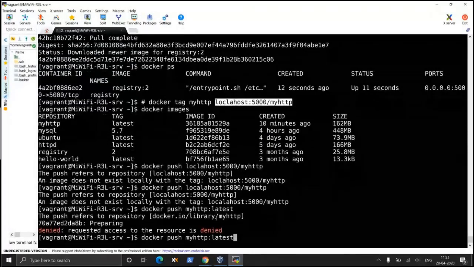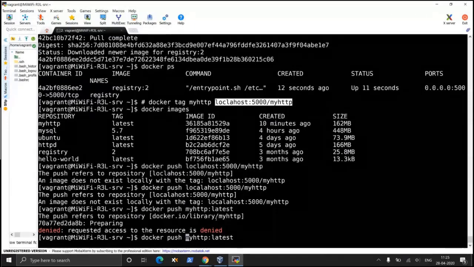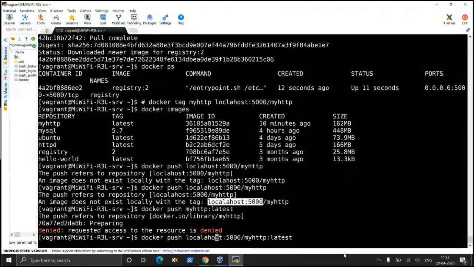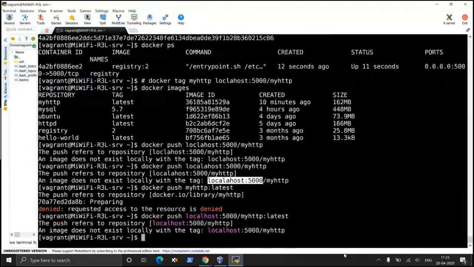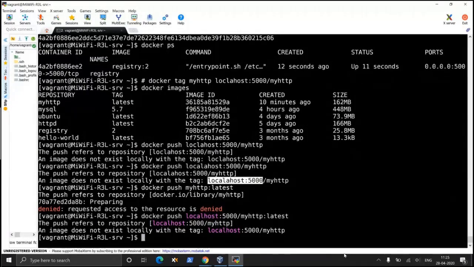It is by default trying to push it to where? Docker.io. I want this to be pushed to localhost. Localhost spelling has a problem. Tag localhost: an image does not exist, cannot push my HTTP. This push refers to a repository localhost my HTTP. The image does not exist locally.